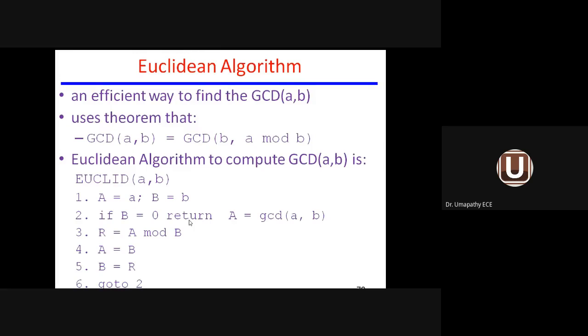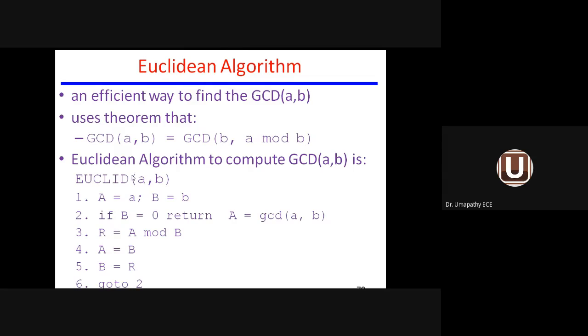Let us go to an algorithm called the Euclidean algorithm. It is an efficient way to find the GCD of A comma B. Suppose you come across a very big number, a 3-digit or 4-digit number. It is very difficult to find the GCD, so we go for the Euclidean algorithm to find the GCD of any two numbers in an efficient way. This algorithm uses the equation GCD(A, B) = GCD(B, A mod B): the second number comma the first number mod B.